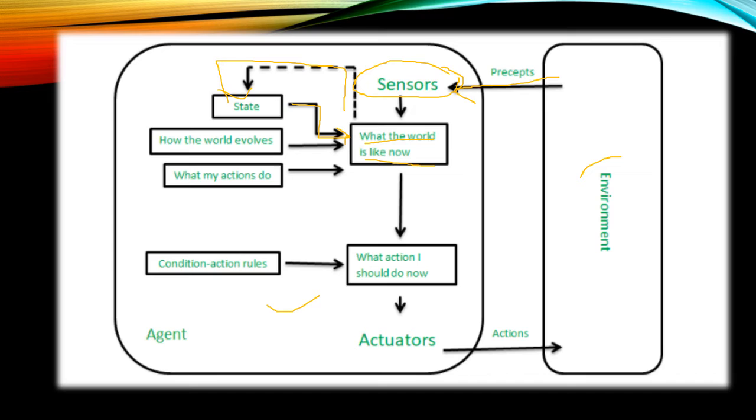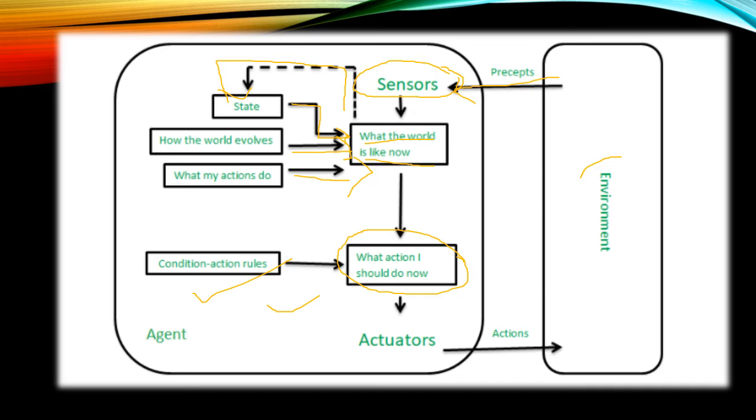Then how the world evolves, and what my action does. Depending on all these three factors, what will be the action of that agent? Then on this action we apply the condition-action rule, depending on the situation, meaning whatever our condition and whatever action is decided by this agent.